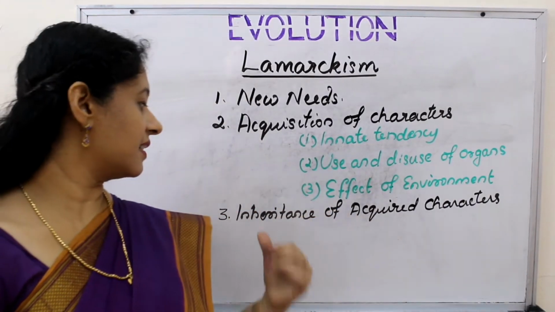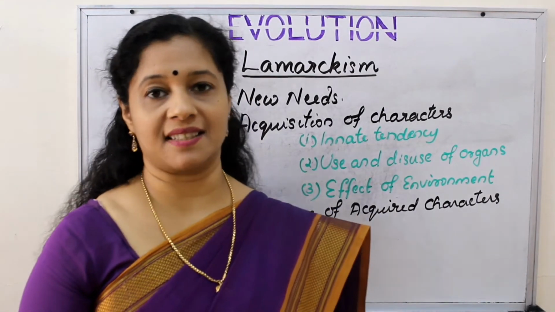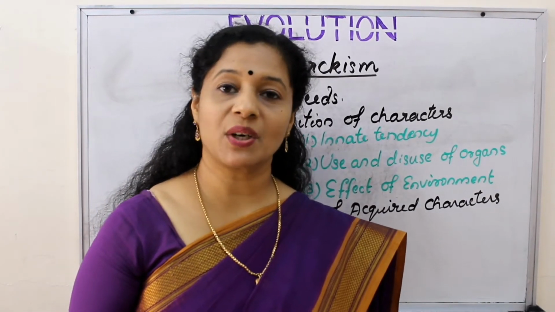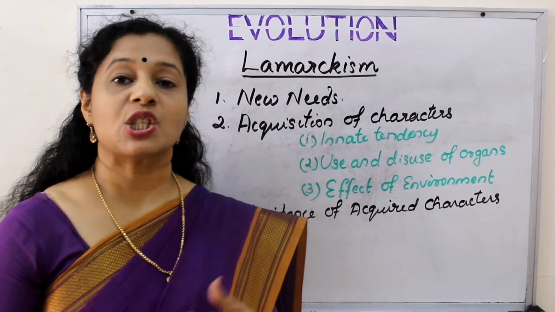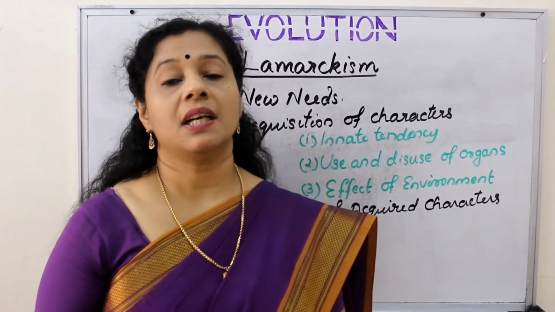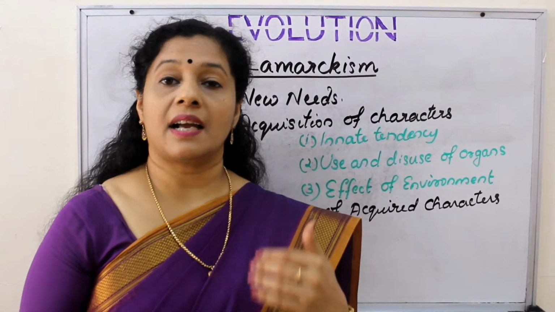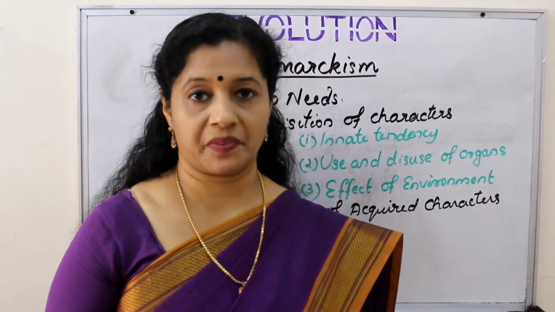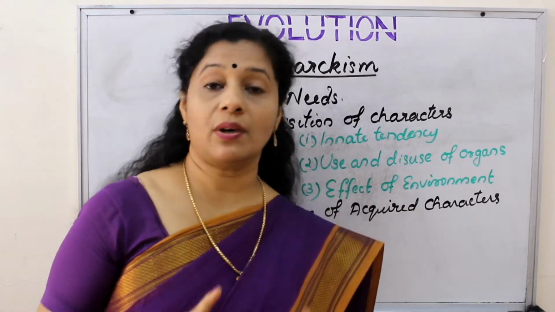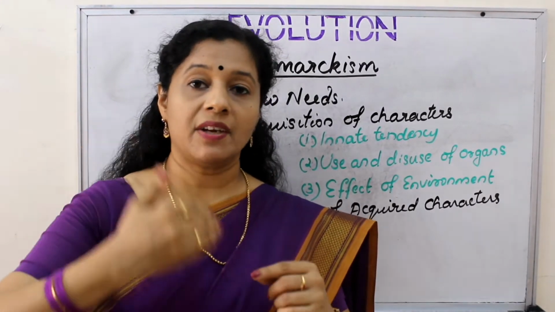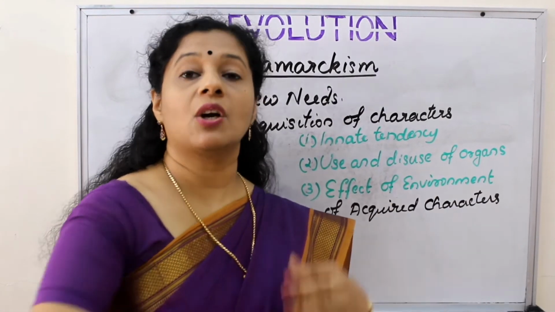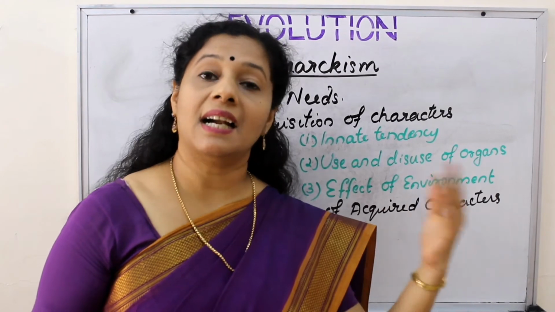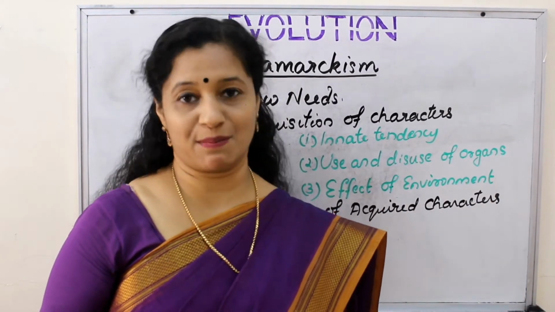Now the third factor is inheritance of acquired characters. Acquired characters means what? The characters that we acquire during our lifetime. So according to Lamarck, the acquired characters are actually passing on to the next generation, and each generation will have their own acquired characters. So eventually many acquired characters will pass from one generation to other, causing more and more variations, ultimately leading to origin of a new species.